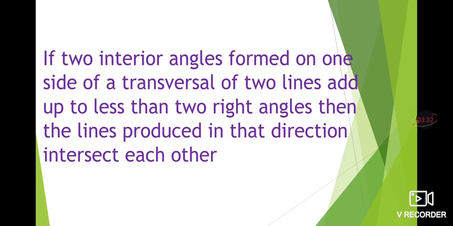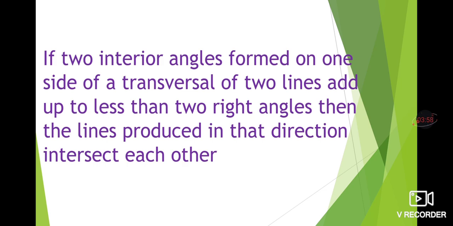And the last one is: if two interior angles formed on one side of a transversal of two lines add up to less than 2 right angles, then the lines produced in that direction intersect each other. Here there are 2 lines and one transversal passing through them. In 8th standard you would have seen parallel lines and transversal.